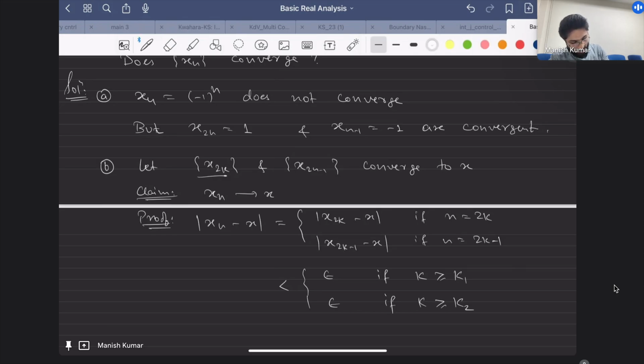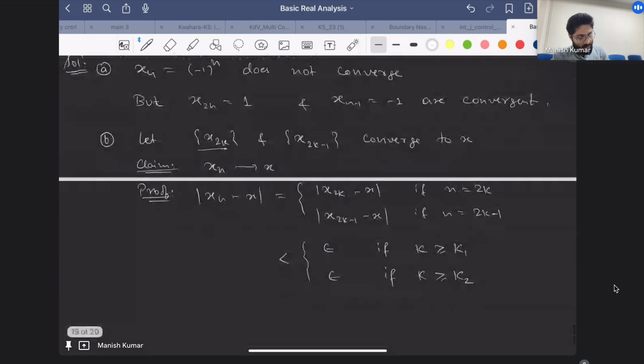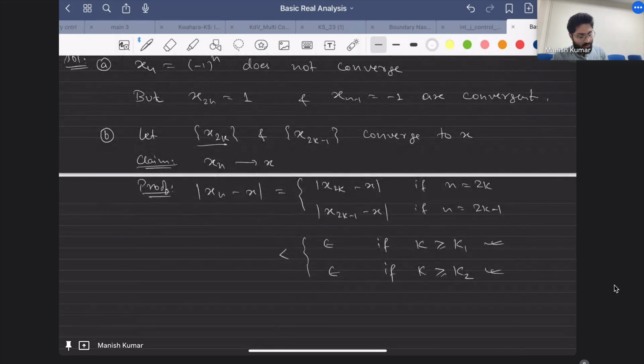Now what does this mean? In terms of a picture, suppose these are x1, x2, x3, x4, and so on. You know that this set of terms is going very close to some x, and these other terms are also going very close to this number. So obviously, as a sequence, collectively it is going close to this x.